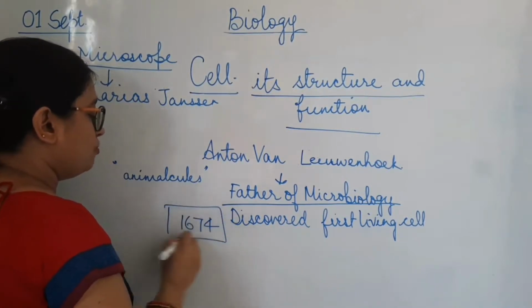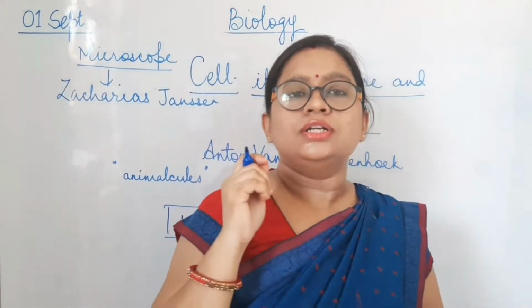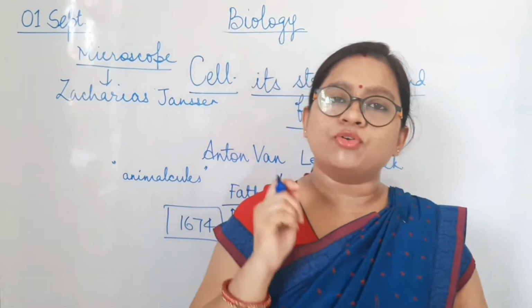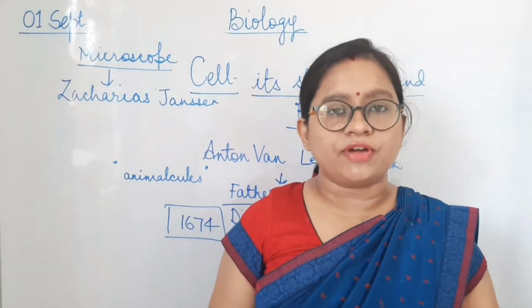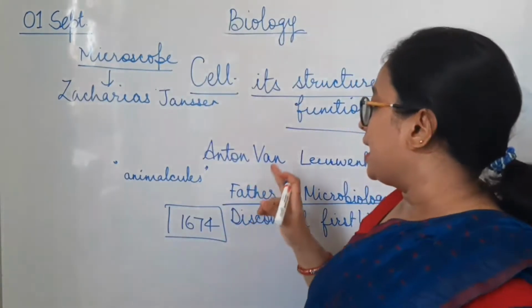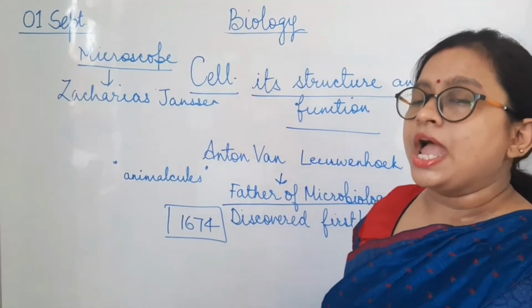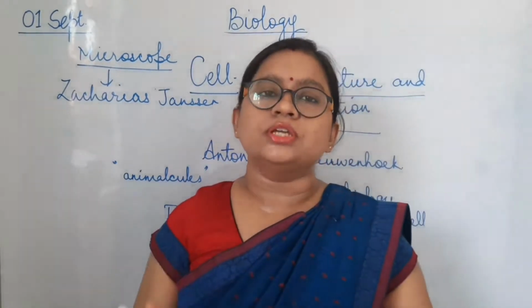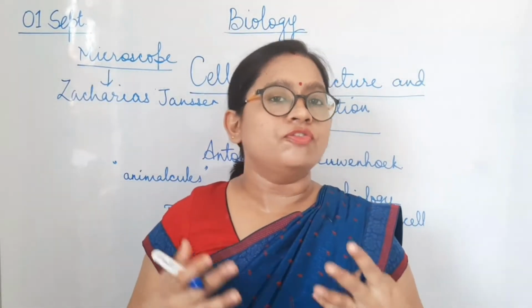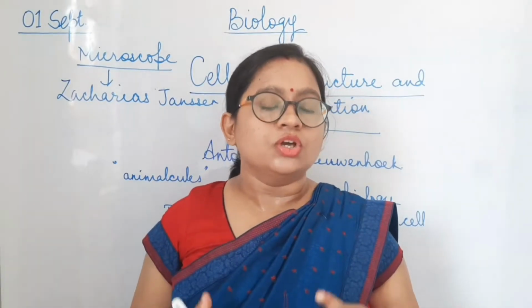So there are two very important dates to remember. One, the discovery of the cell that was made by Robert Hooke in the year 1665, and the discovery of the first living cell that was made by Anton van Leeuwenhoek in the year 1674. And then more and more things were done in the field of cell biology. That was about cell theory. So what is cell theory? We are going to discuss it now.